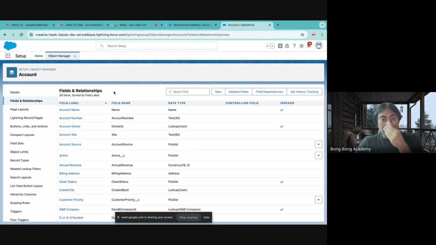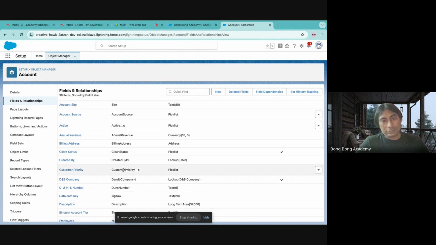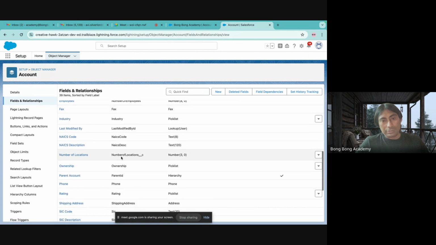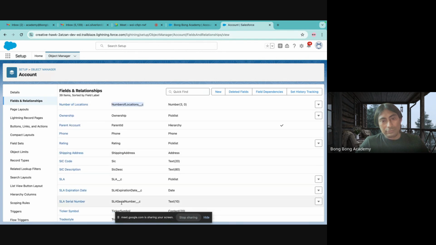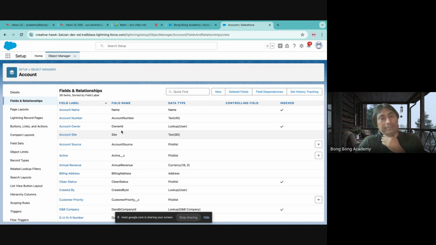Okay. If you see any field where the field name ends with underscore underscore C, that is a custom field. So these are all custom fields. That means Salesforce does not give these fields by default.